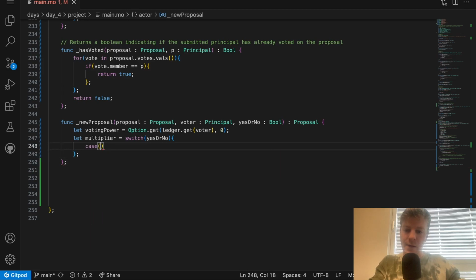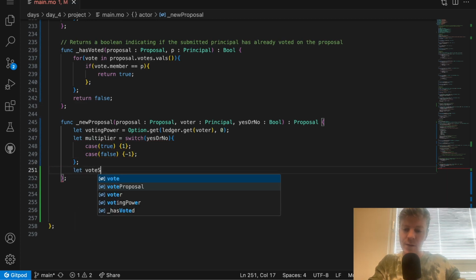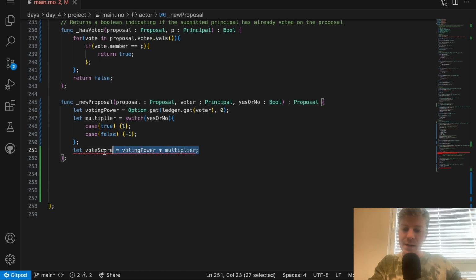If my vote is true, so if I want to vote for the proposal, I will use a multiplier of 1. If I want to vote against the proposal, I will use a multiplier of -1. That way I can compute my vote. So vote score is going to be voting power multiplied by the multiplier. And you will see that this works if I vote for or if I vote against.